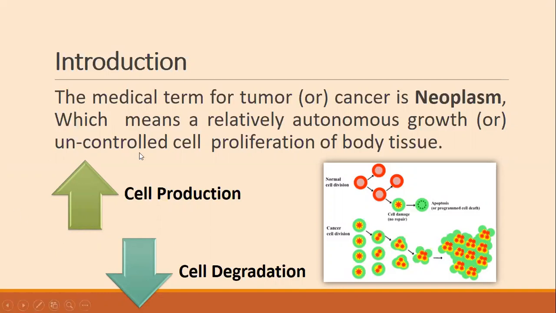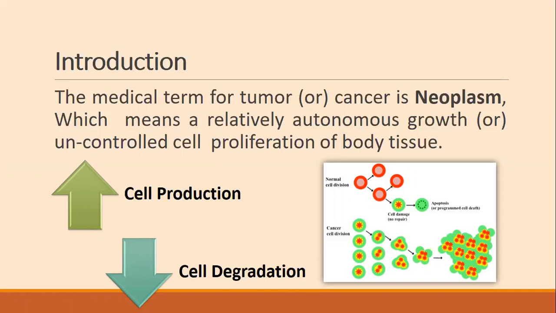So what happens in cancer or neoplasm? Cell production increases and cell degradation decreases. It is shown over here with the help of arrows. Cells multiply, divide, and production goes on increasing, whereas apoptosis, which means cell death, the degradation of cells, is a slow process, and therefore the cells accumulate in a part of the body.